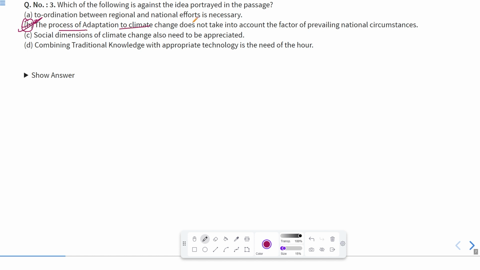The process of adaptation to climate change does not take into account, whereas it is the need of the situation, the need of the hour, that this adaptation to climate change should be implemented. Therefore, B is the correct answer, as it is against the idea given in the passage. So our correct answer will be B. Now let us move to the next question.